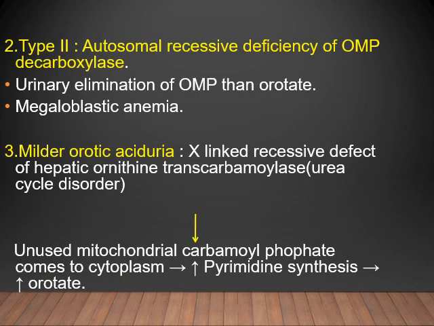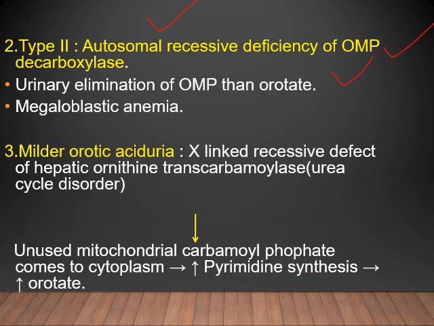There are two types of orotic aciduria or acidemia, type 1 and type 2. Type 1 we have already discussed: there is deficiency of both enzymes, orotate phosphoribosyl transferase and orotate decarboxylase. Type 2 is again an autosomal recessive disease where there is deficiency of OMP decarboxylase enzyme, where urinary elimination of OMP itself occurs rather than orotic acid, and there will also be megaloblastic anemia seen in type 2 orotic aciduria or acidemia.